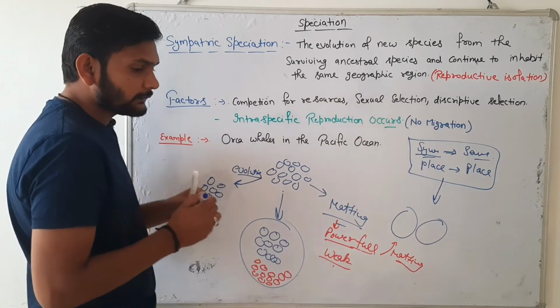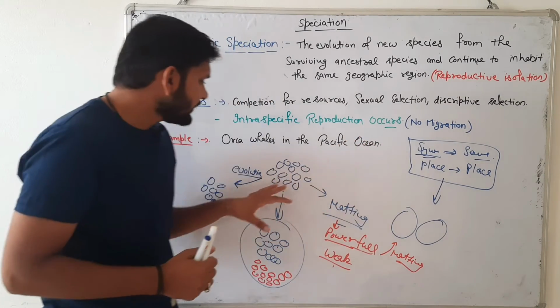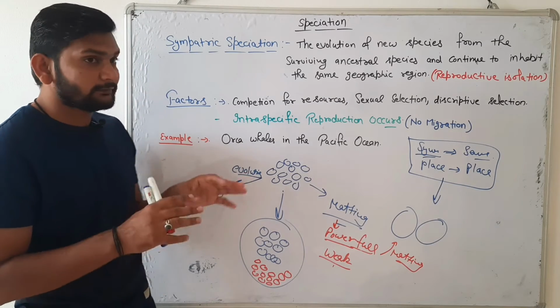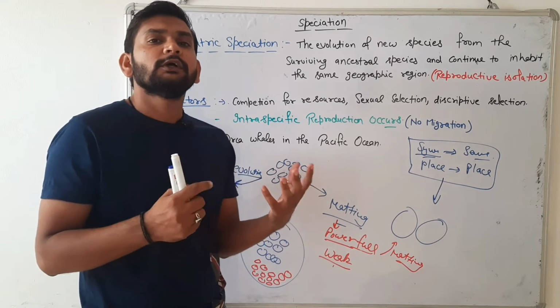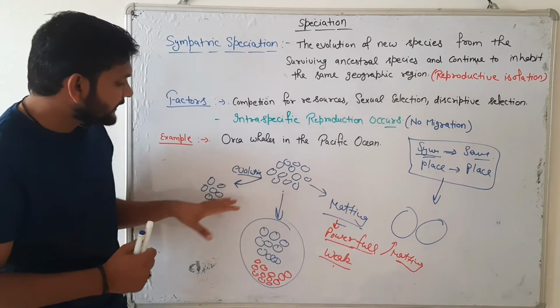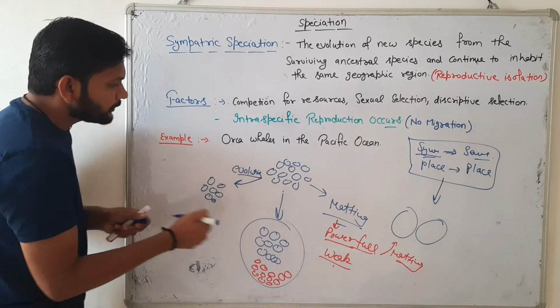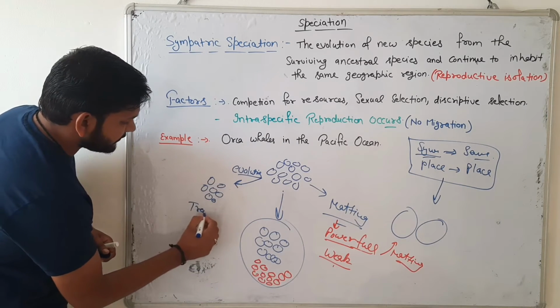Evolution means some changes in traits, variability in the genetics, so it will change into a different species because the traits are different.